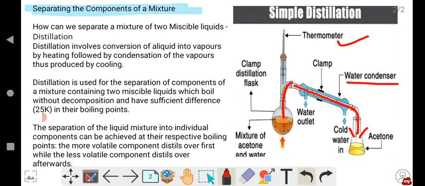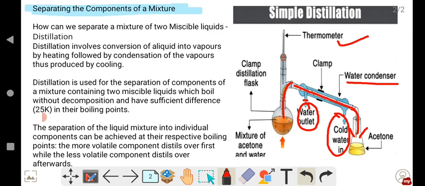And one more important point: you can see here cold water in and water outlet. Why are these two, water in and water outlet, given here? If there were no outlet, then as the acetone starts boiling, vapors will be formed and those vapors will be very hot.